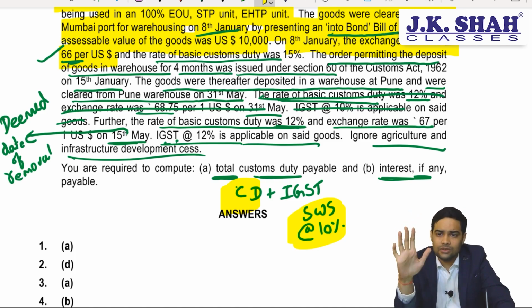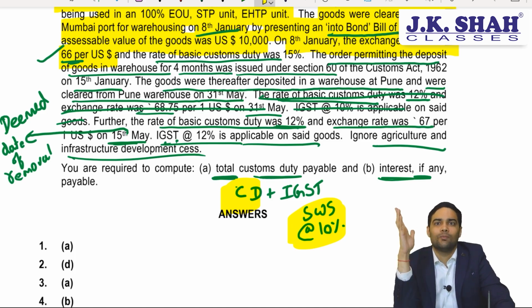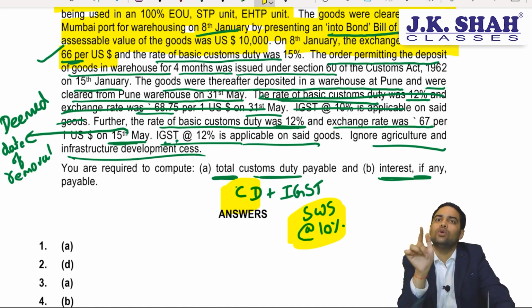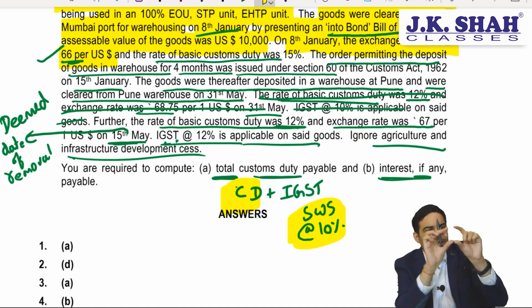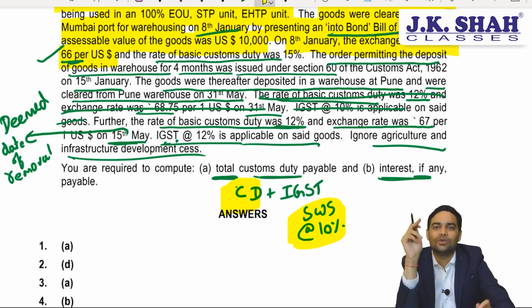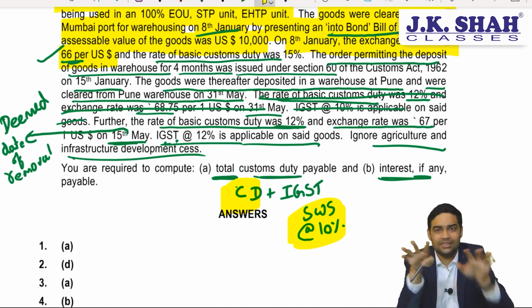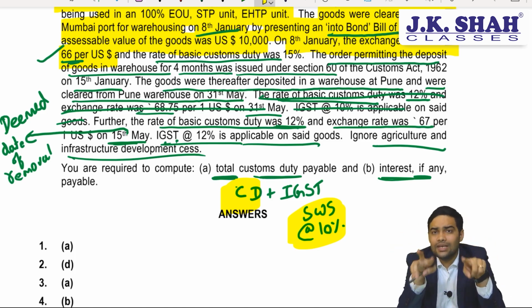What I will suggest you is, you calculate the custom duty. Next line you calculate IGST. Then you write total custom duty including IGST, which institute has used in ICI material also. Total custom duty including IGST. So you have given custom duty, next line IGST, next line total custom duty including IGST. And there is one error in this question. This is a difference of opinion. There is one error in the number of days computation.